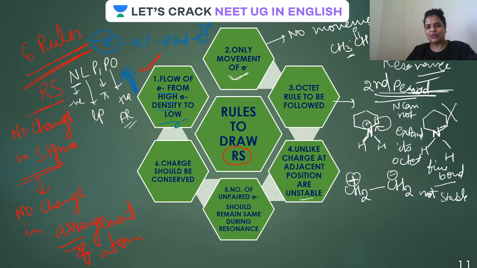Okay, guys. So now the fifth one: number of unpaired electrons should remain same during resonance. This is very important. Unpaired electrons should not change, guys. It should not change.